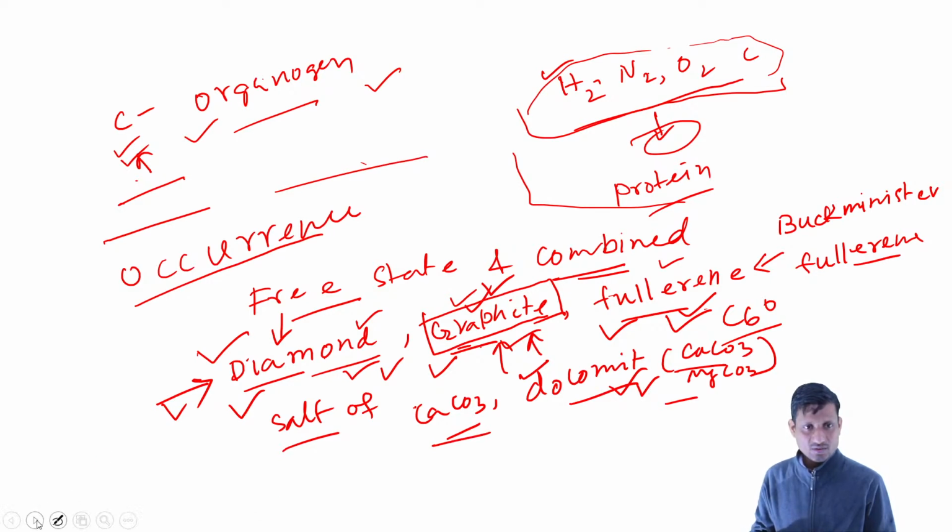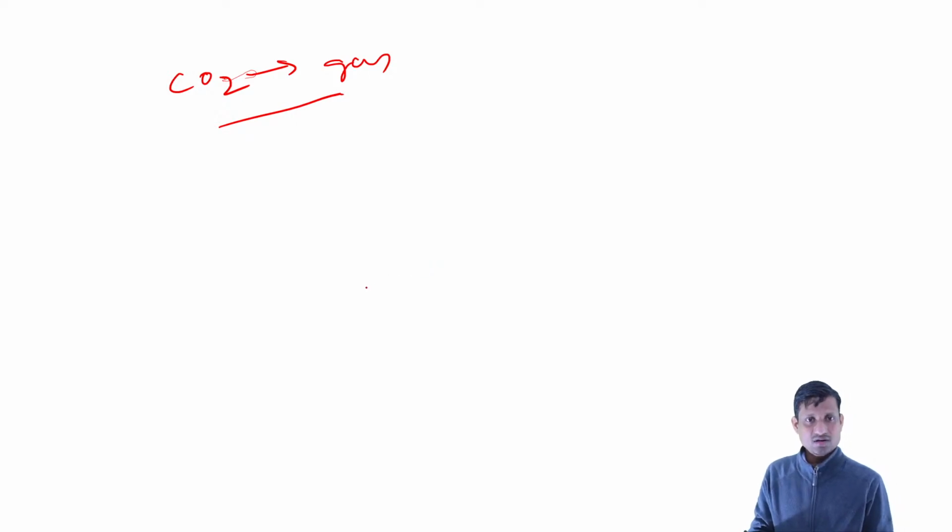We can also have carbon as a compound. Another most important one is carbon dioxide, the gas form in which carbon is present in the atmosphere. Apart from that, the most important carbon compounds are the fossil fuels.